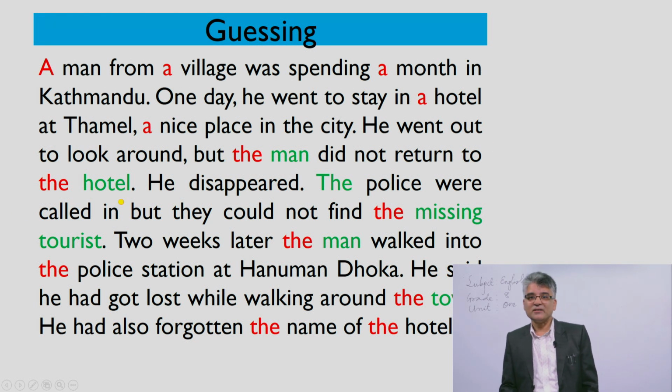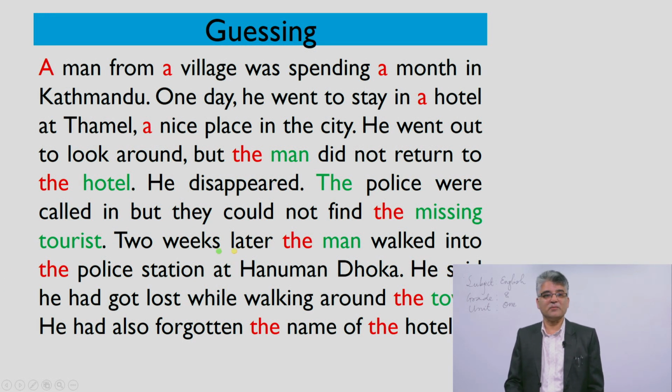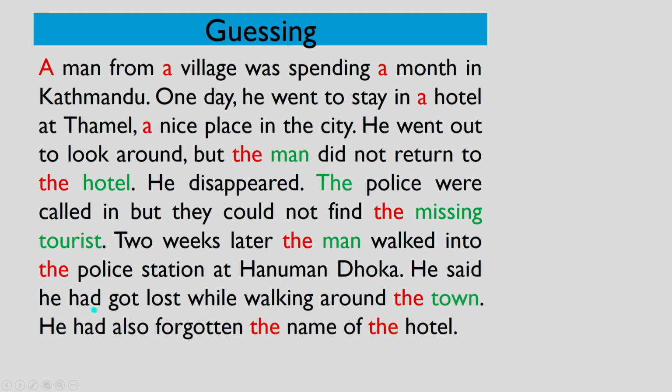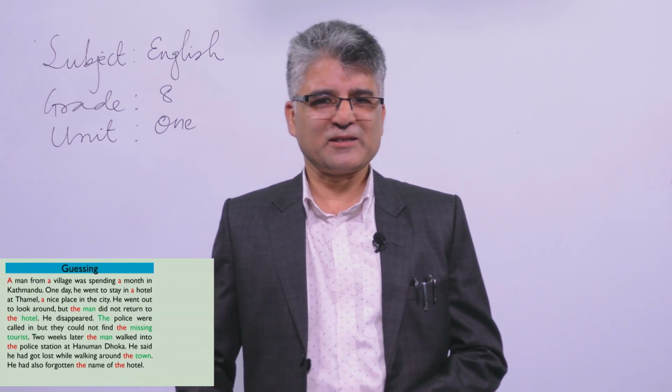He disappeared. The policemen were called in, but they could not find the missing tourist. Two weeks later, the man walked into the police station at Hanumandhoka. He said he had got lost while walking around the town. He had also forgotten the name of the hotel. So can you guess the topic we are going to discuss today?